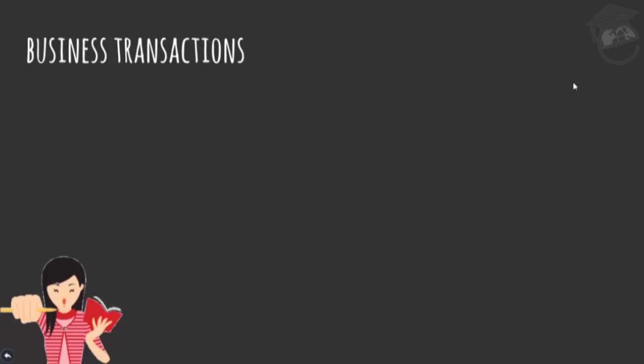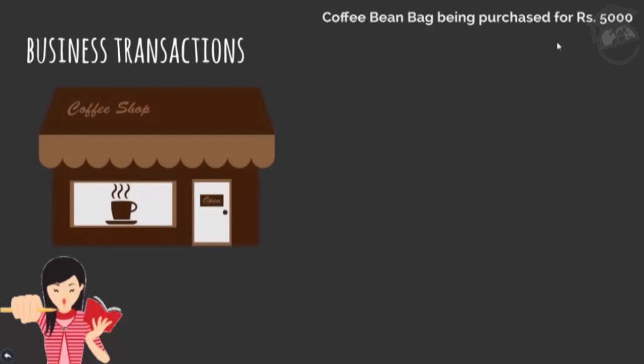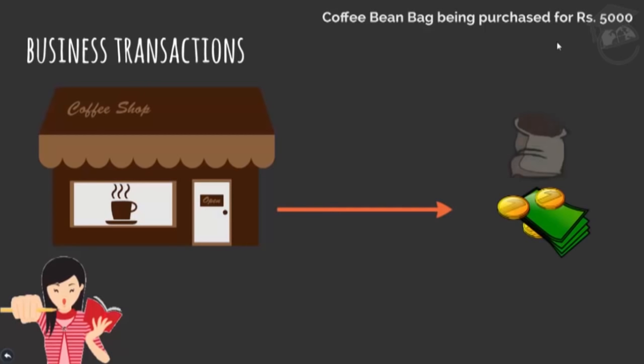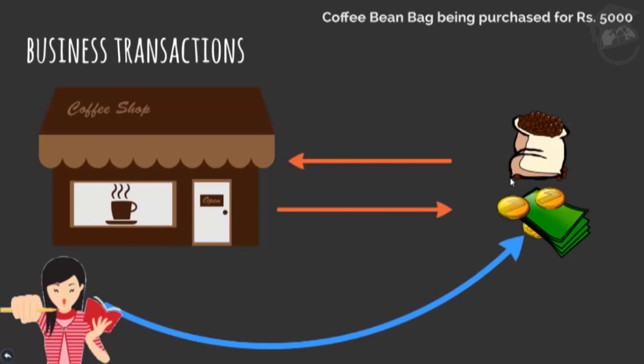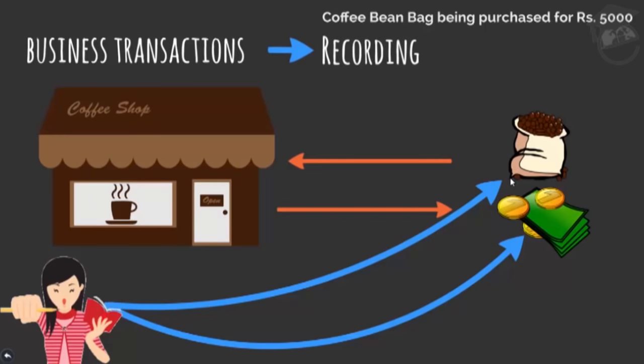So for the above transaction, my entry would be like this: coffee bean bag being purchased for rupees 5,000, and for the same, I'll pass a journal entry. What is a journal entry? This you will learn in sessions to come. But as of now, in this particular transaction, you simply understand that cash will go out and coffee bean bag will come in. So there is dual effect of this transaction: the first effect is on cash and the other effect is on the stock of my business. Now, this was about recording the transactions.